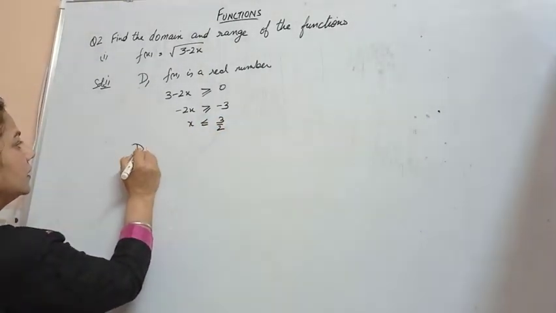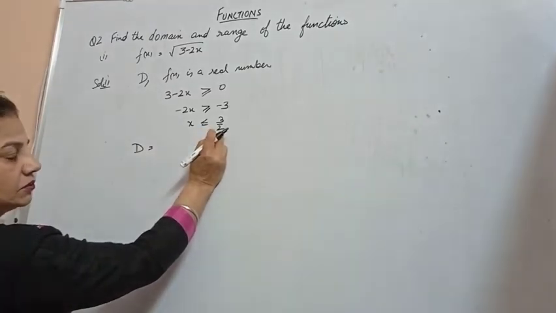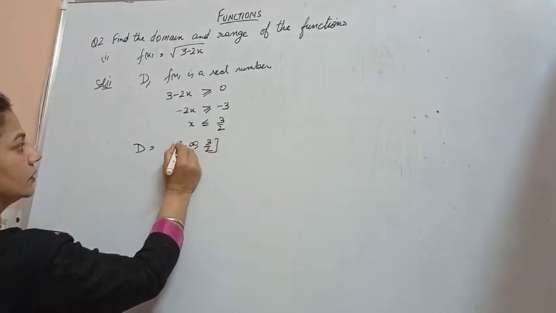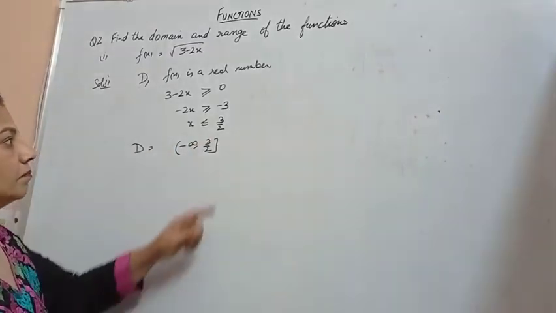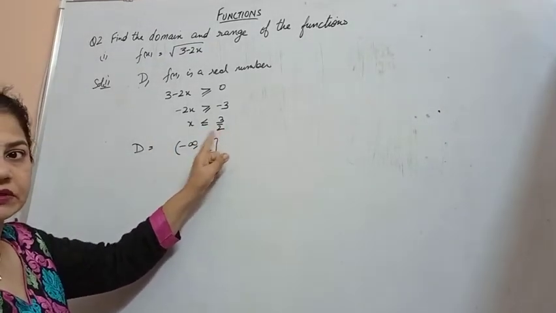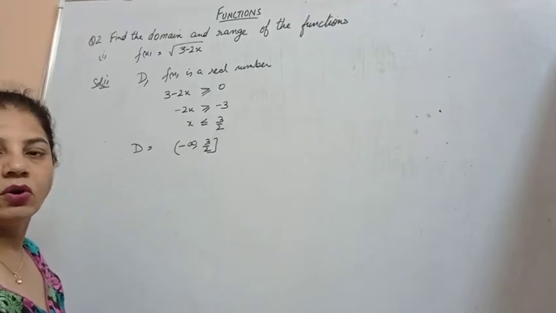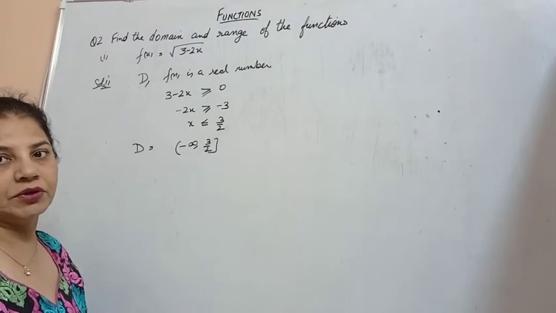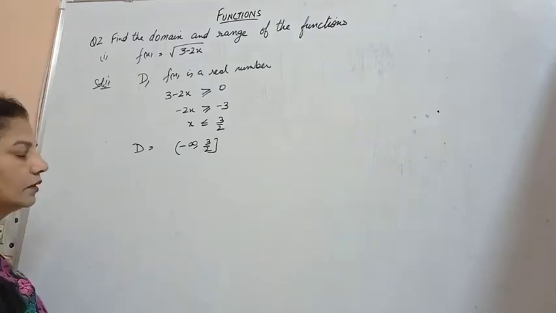So the domain in this case, x is less than or equal to 3 by 2, is minus infinity to 3 by 2. Here 3 by 2 will be included. All the values from minus infinity to 3 by 2 are the domain of this function. Now for the range,